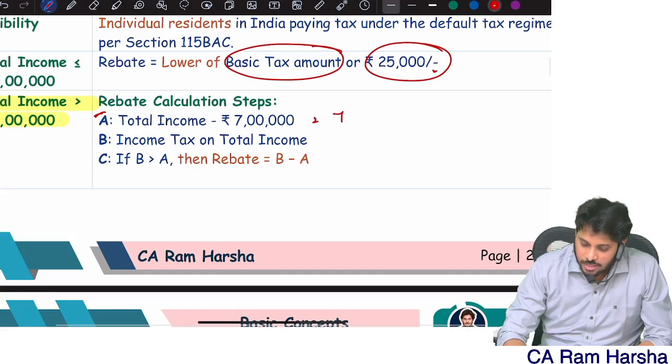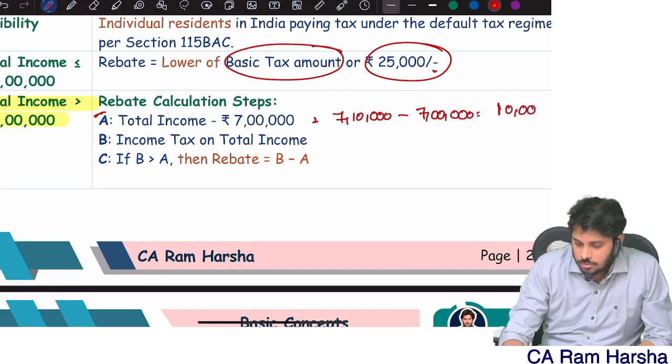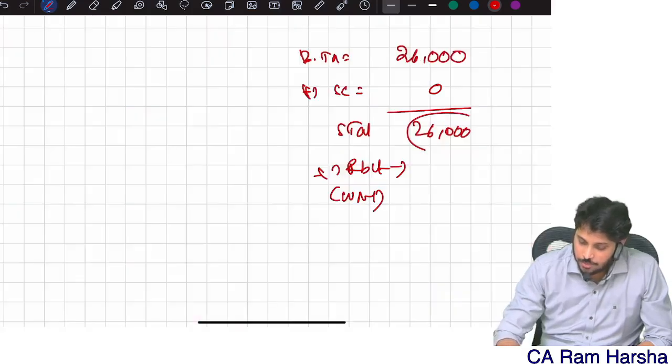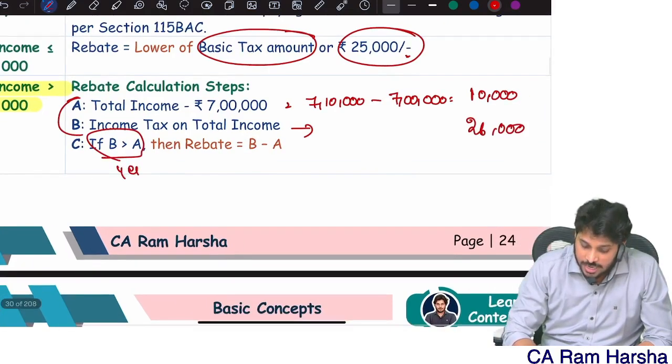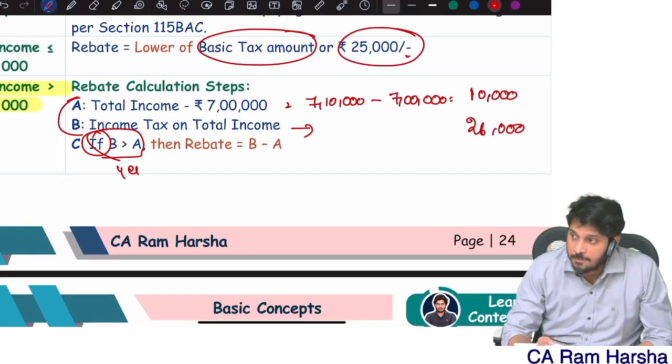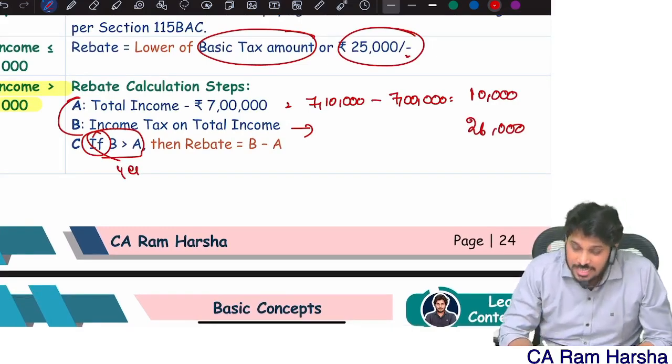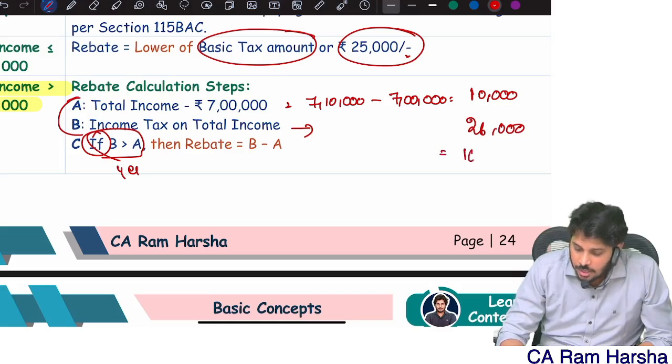Total income right now in our example minus 7 lakhs, that is A, and B is the tax on total income, which we just computed. Is B more than A? Is B more than A? Yes. If you see here, the condition is if B is more than A, then rebate is equal to B minus A. How much is the rebate?